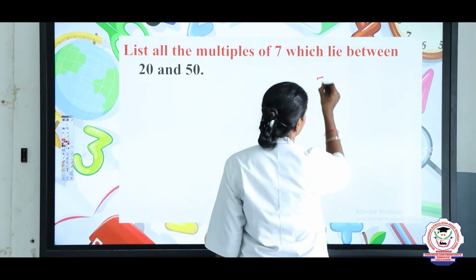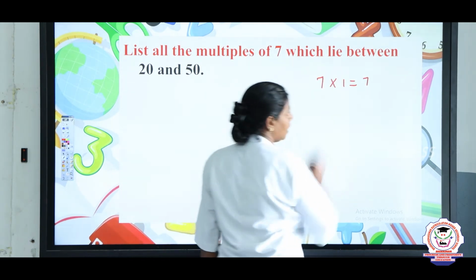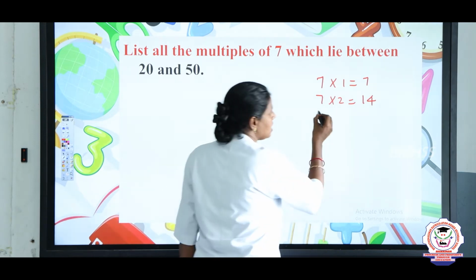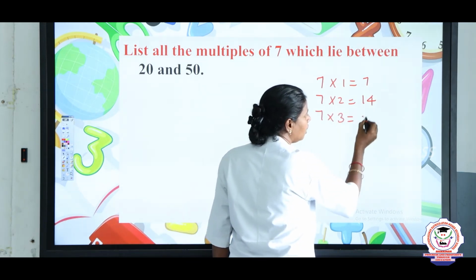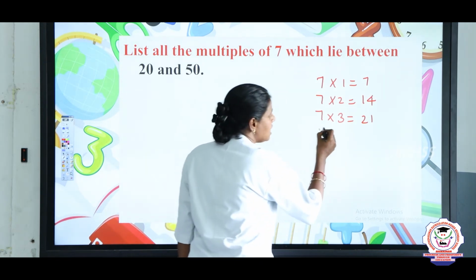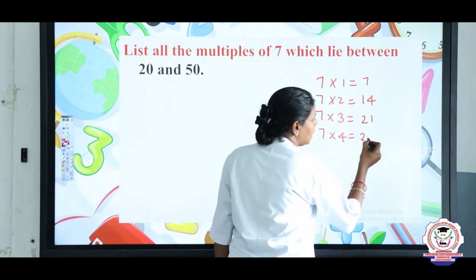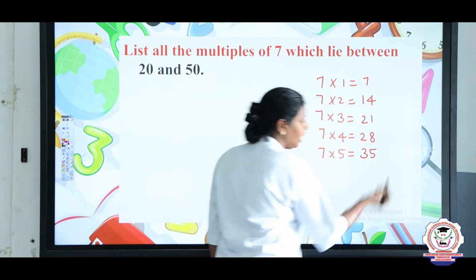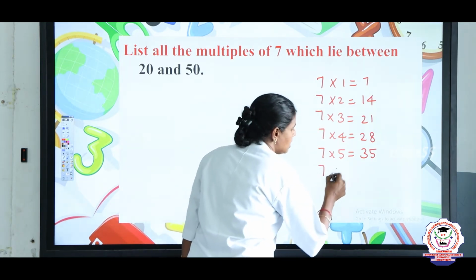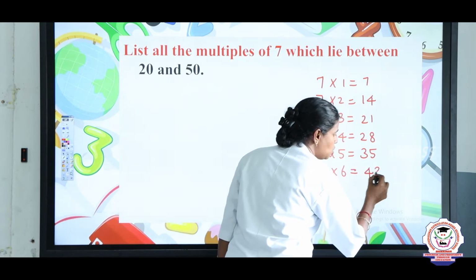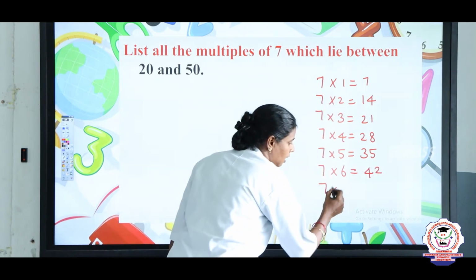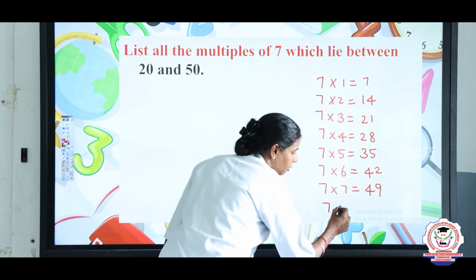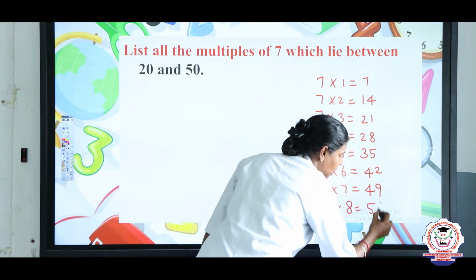First we will write the 7 table. 7 ones are 7, 7 twos are 14, 7 threes are 21, 7 fours are 28, 7 fives are 35, 7 sixes are 42, 7 sevens are 49, and 7 eights are 56.